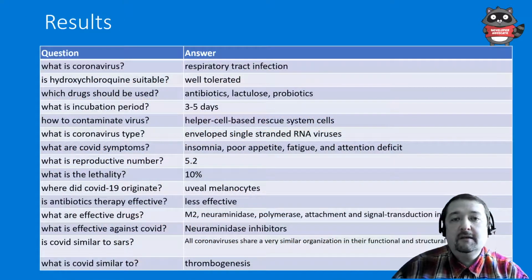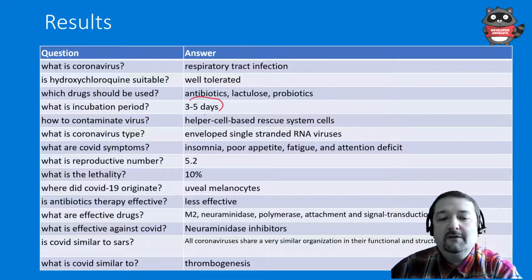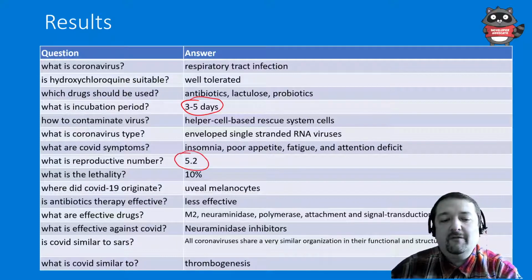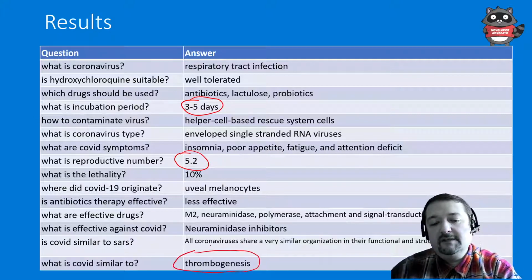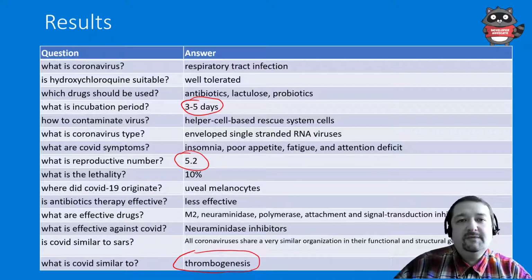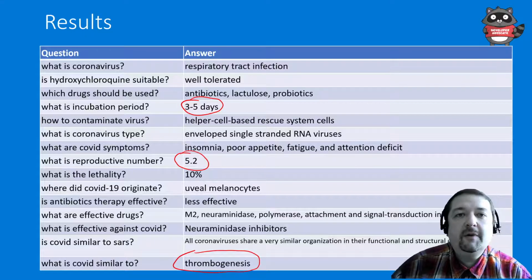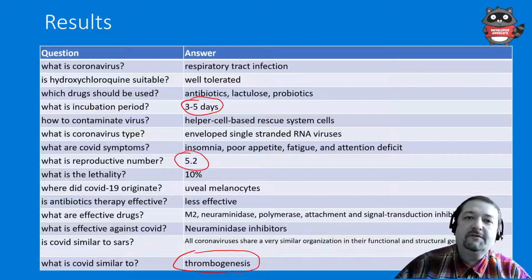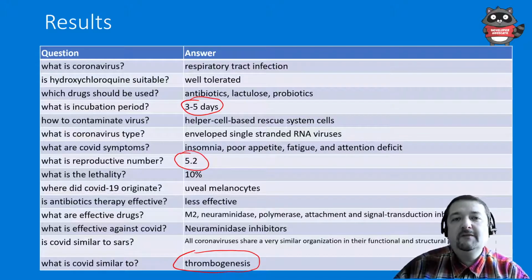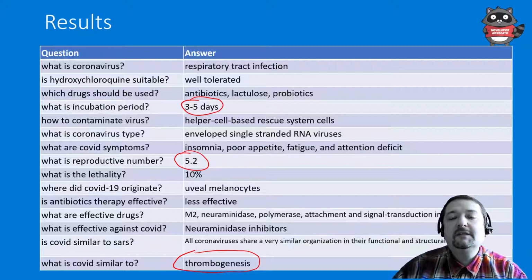And now my answers get much better. For example, if I say what is coronavirus, it will tell me it's a respiratory tract infection. Is hydroxychloroquine suitable? It is well tolerated. What is incubation period? 3-5 days. What is reproductive number? 5.2, and so on. It says even that COVID is similar to thrombogenesis. So those results seem pretty okay, but that is definitely not how large bodies of scientific papers should be studied. It gives me some interface to it, but that is just an example.